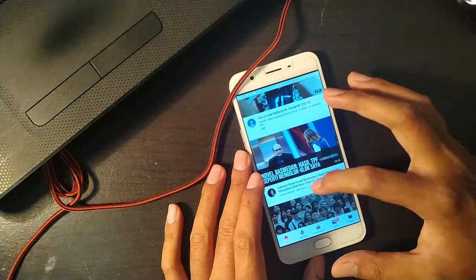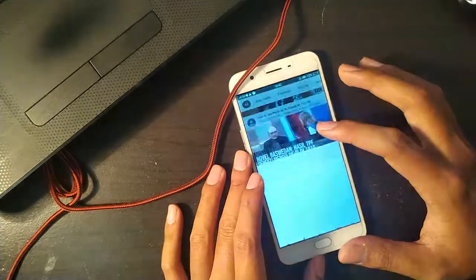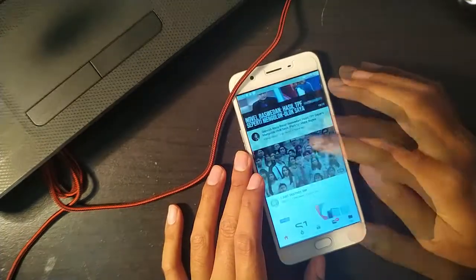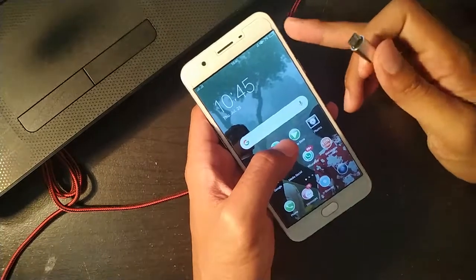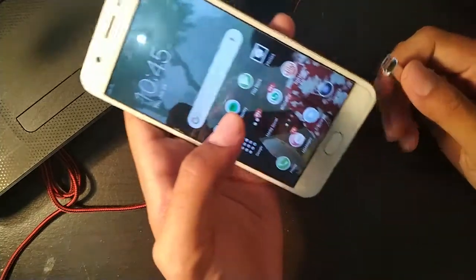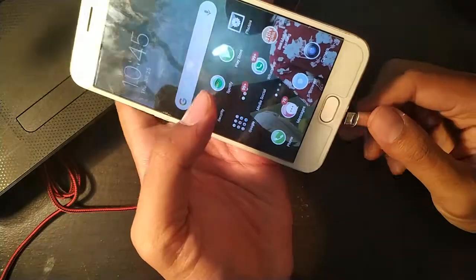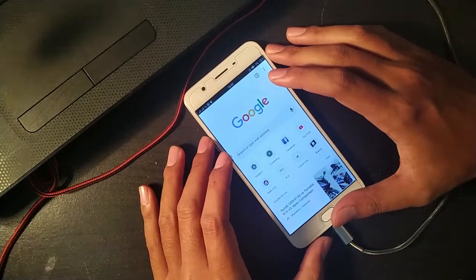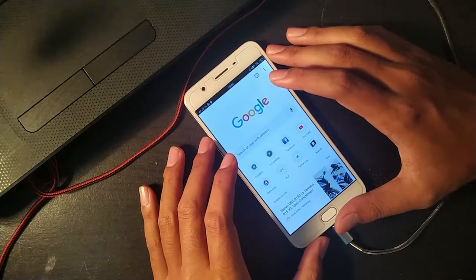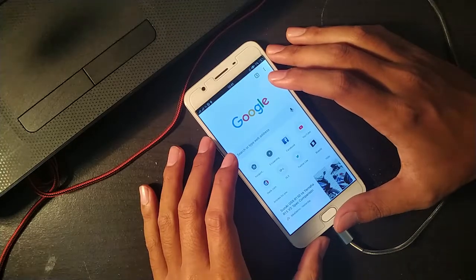For example, Politeknik, music, and many more. Oh, this battery is low. Let's charge this handphone, and then we can also browse the internet with the Chrome application.